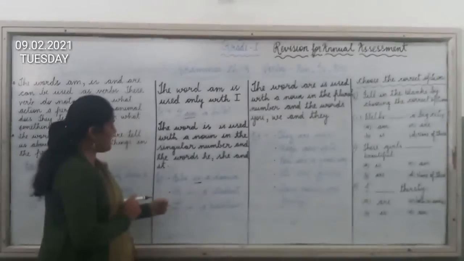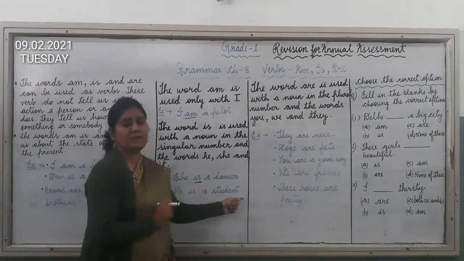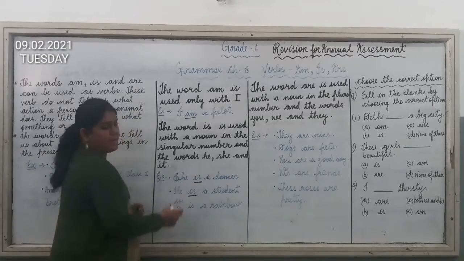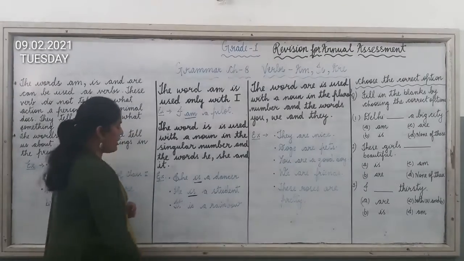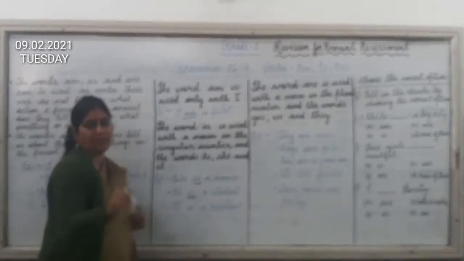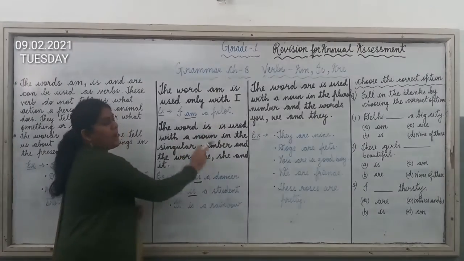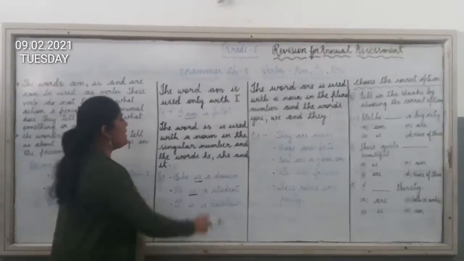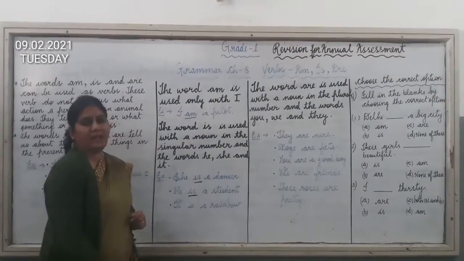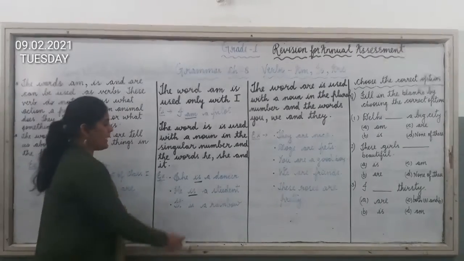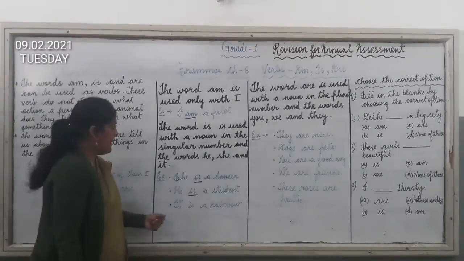Okay. Now the second sentence is: He is a student. Here also you can see we have used the verb is, because here we are talking about he. That means only one person. So the word is is used with a noun in the singular number and the words like he, she and it. So here he is used. So that's why we have used the verb is here.